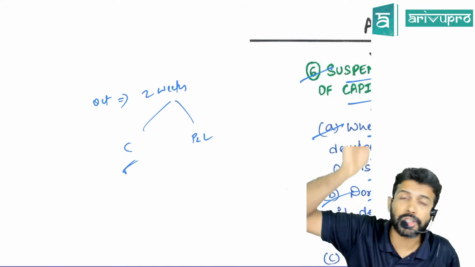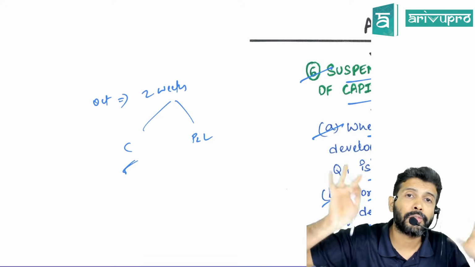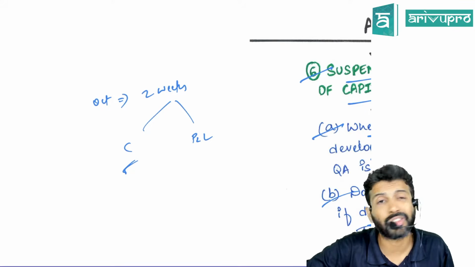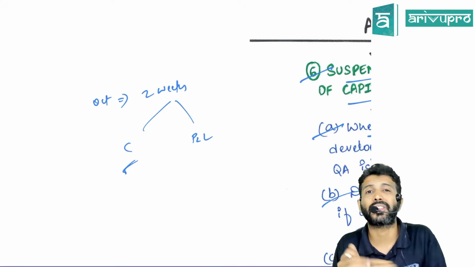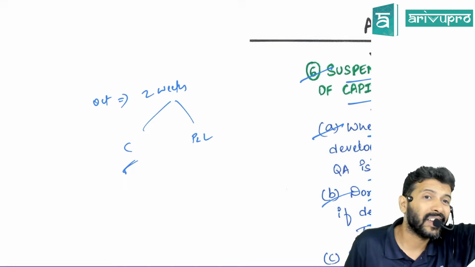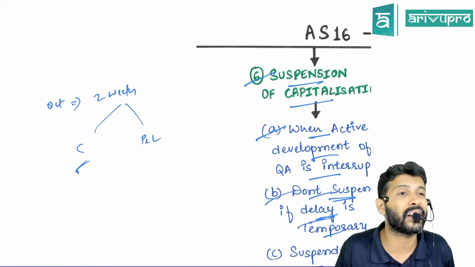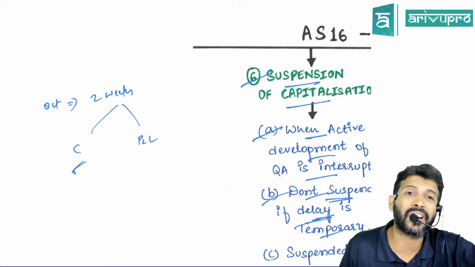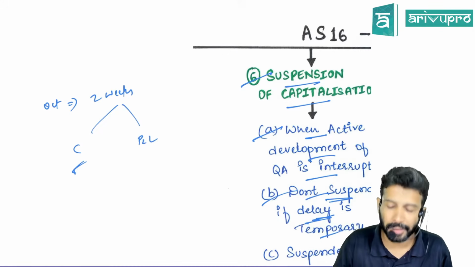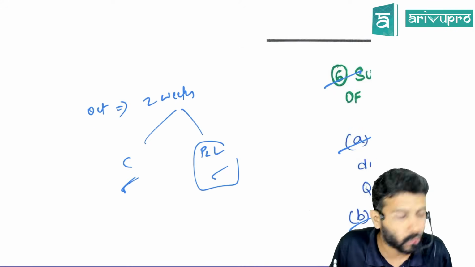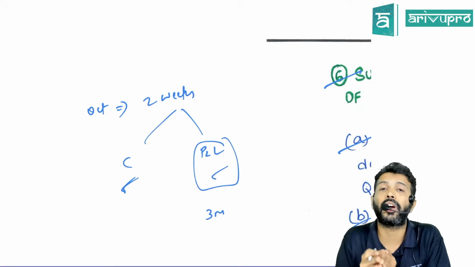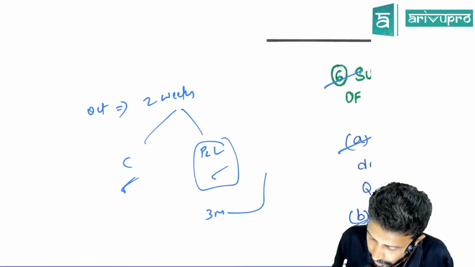Okay. So you're constructing a building. There is a fund shortage and you stop construction for 3 months. In those things, you'll have to analyze it on a case-to-case basis. For examination, fund shortage, labor strike, etc., will be treated as delays, not temporary, but considered as more than temporary. In that case, what will you do, sir? You will suspend the capitalization. Suspending capitalization means that borrowing cost for whatever that period. Let's say your laborers went on a strike, for how many months did the work get stopped, sir? 3 months. That 3 months' borrowing cost will be transferred off to P&L.